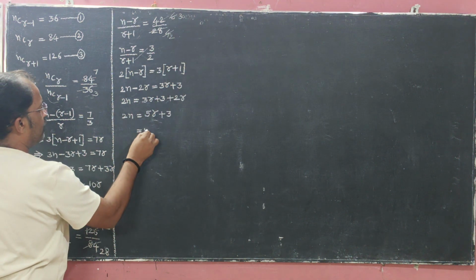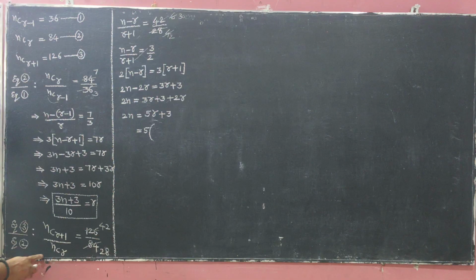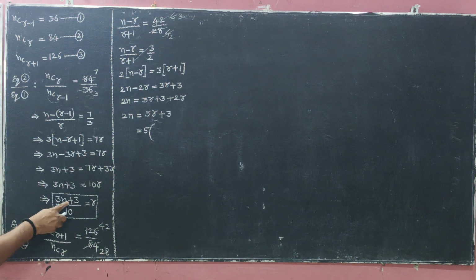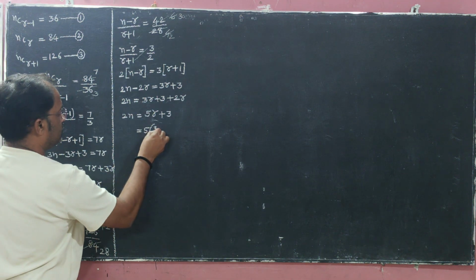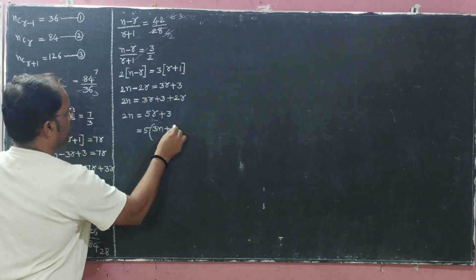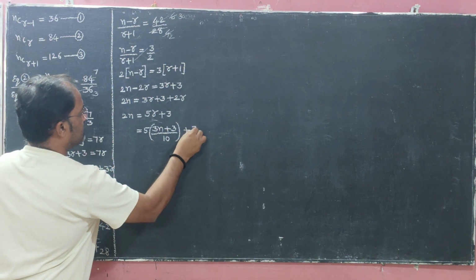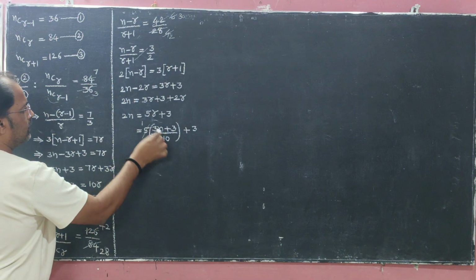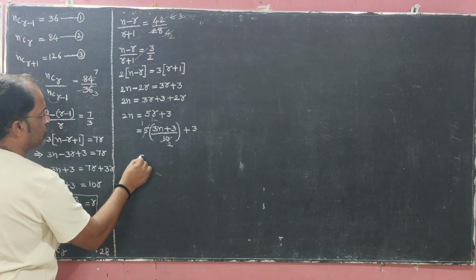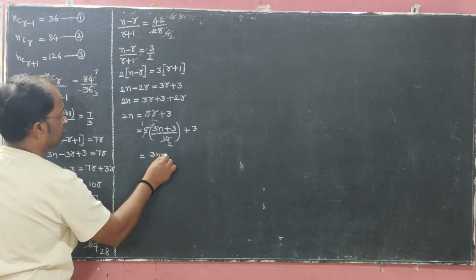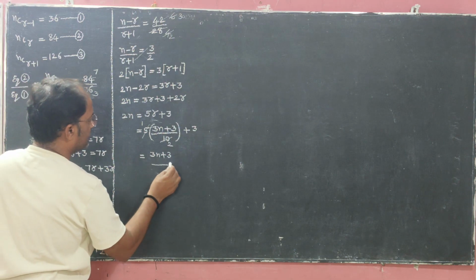We have the r value, so substitute it. What is the r value? (3n plus 3) by 10. R value substitution completed, then plus 3. 5 ones are 5, 5 twos are 10. So 3n plus 3, what is the LCM?